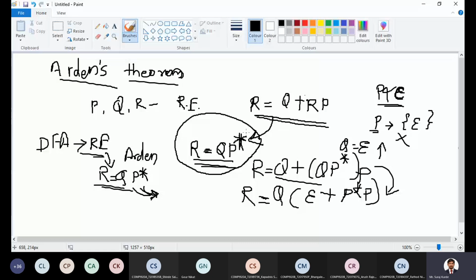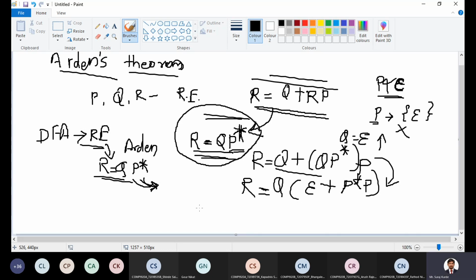If R is equal to QP star is the unique solution for the given regular expression, then we can prove this by just replacing R with QP star. So R is equal to Q plus, in brackets, QP star followed by P. Take Q as common. After taking Q as common, it becomes Q, and it is P star.